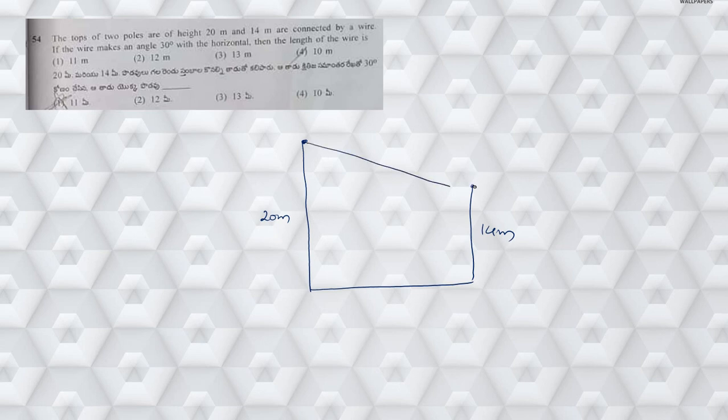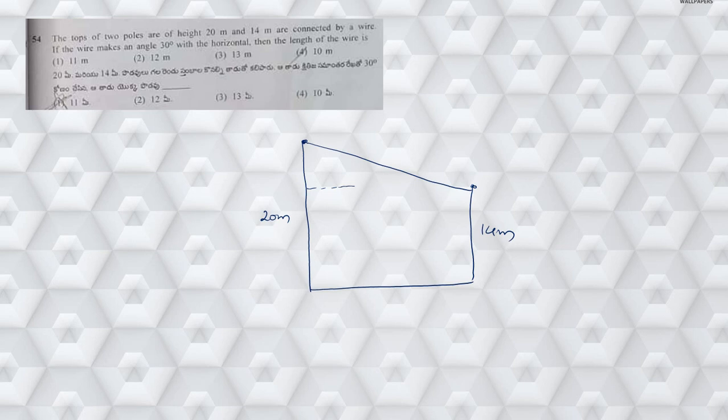Next, moving on to question number 54. If the tops of two poles of heights 20 meters and 14 meters are connected by a wire, and the wire makes an angle of 30 degrees. Now there are two poles. One pole is 20 meters in height and there is one more pole, which is shorter than that, which is 14 meters. Now these two tops of the poles are connected by a wire.